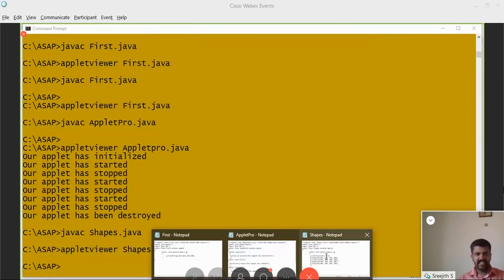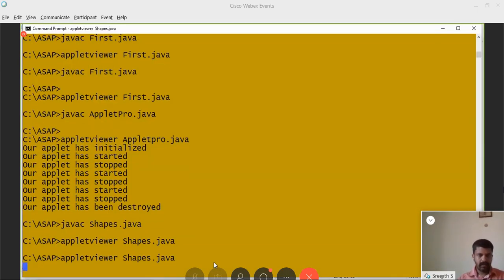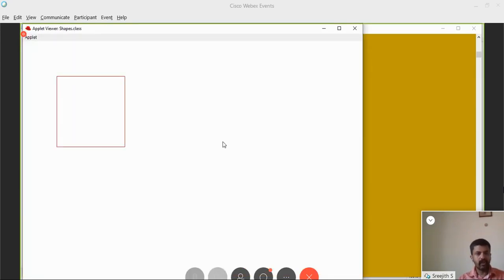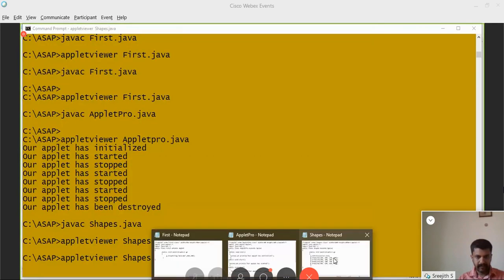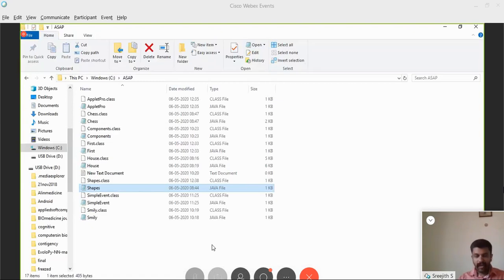See, the initial size is given as 1000 comma 1000. That is why that window has come like that. The size of the initial window is very large, 1000 into 1000, because I have given the code like that.